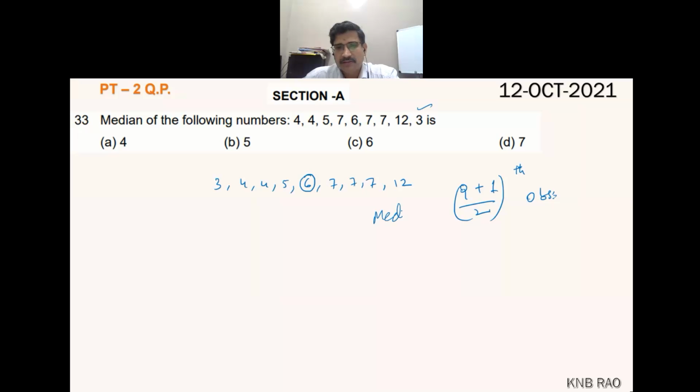Okay. You know the median formula, use that. Here 9 plus 1 by 2 is 10 by 2, or fifth observation. So the fifth observation is the median. It is 6. So the right answer is C.